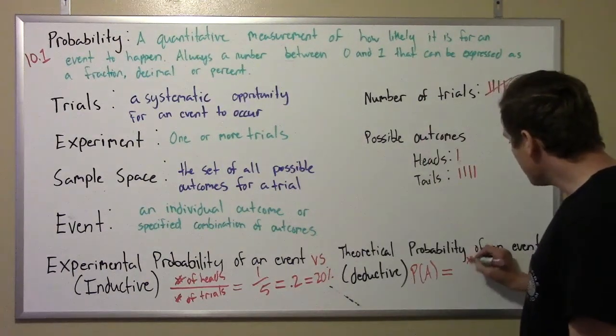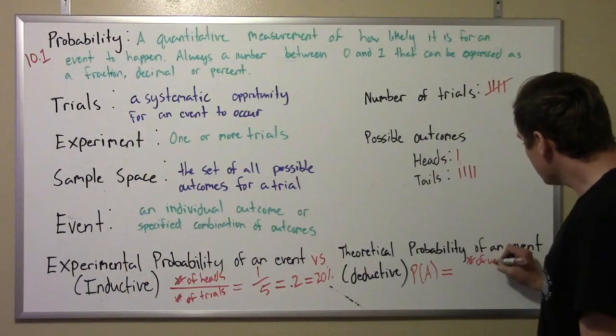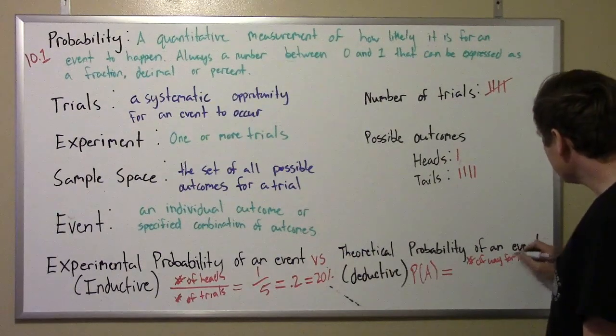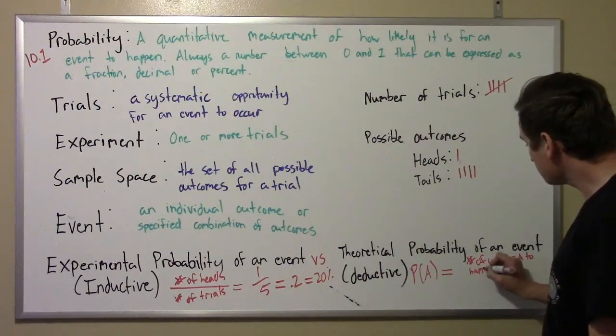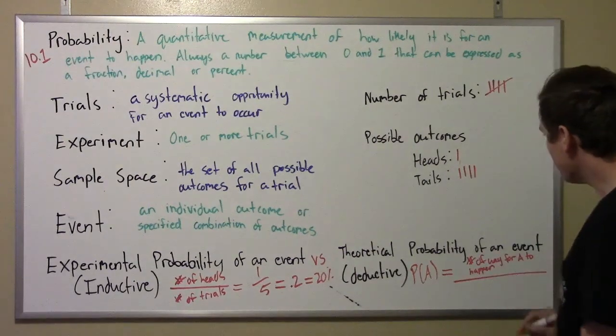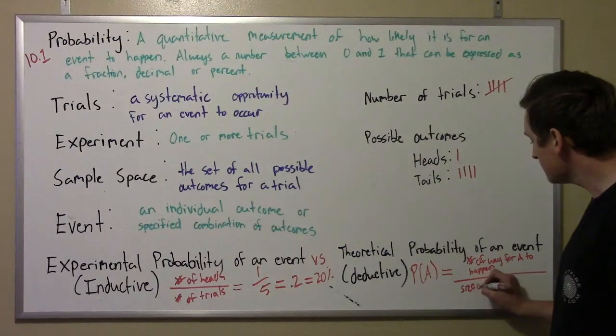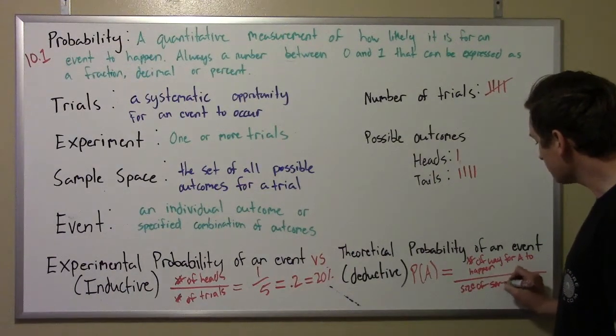So it's the number of ways for A to happen divided by the size of the sample space.